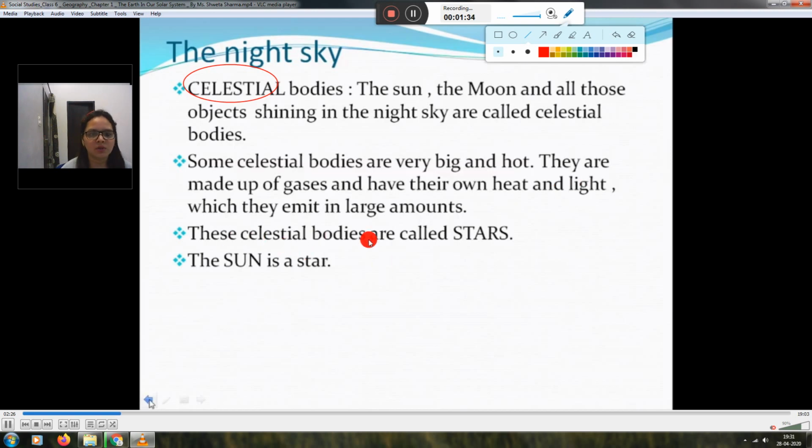These celestial bodies are called stars and the sun is the biggest star. The most important line is: the sun is the biggest star.